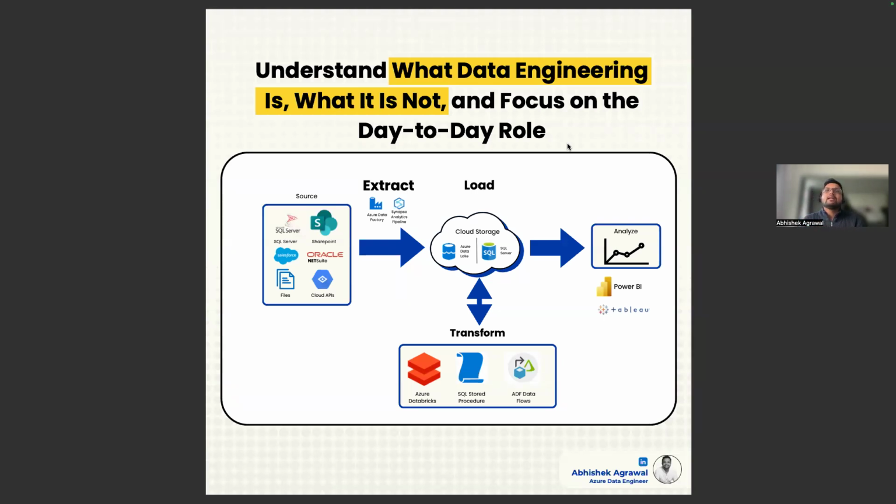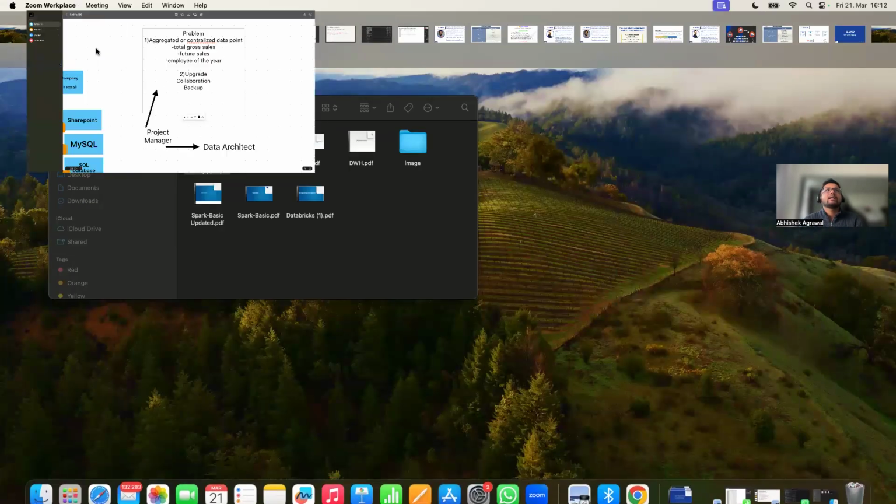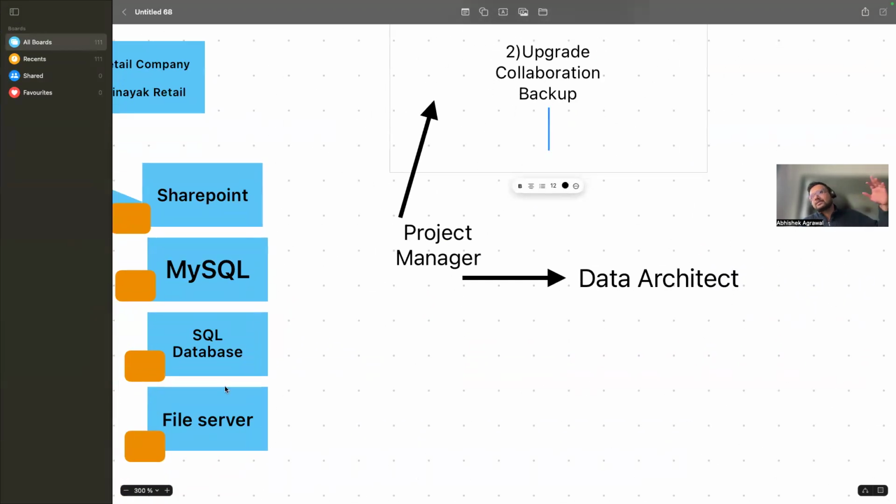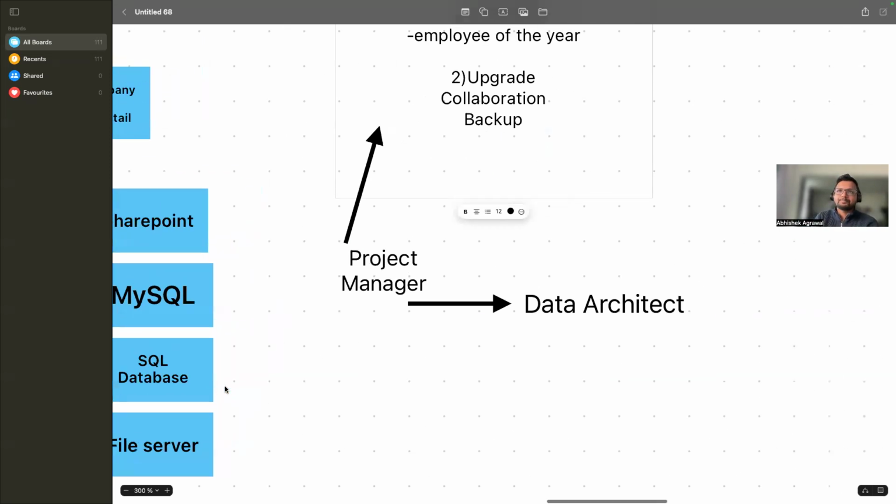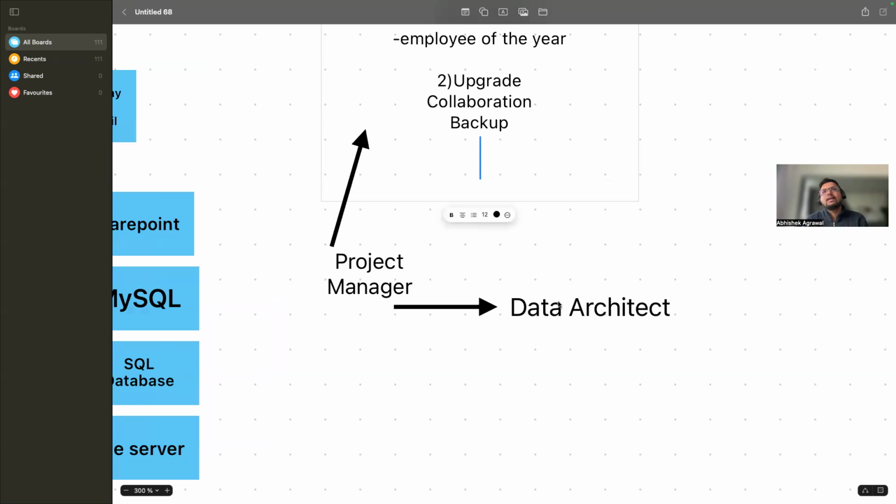So the data architect will tell, we need data engineers, depending upon the size of the project. Suppose Vinayak retail has 1,000 data sources, or instead of 4 data sources, Vinayak retail has 10,000 data sources. Then there is a huge amount of data to move. So the data architect will tell that we need 10 data engineers, or 12, or 100, or 50, depending upon the project requirement. In general, we have one data architect, but that number can increase or decrease.